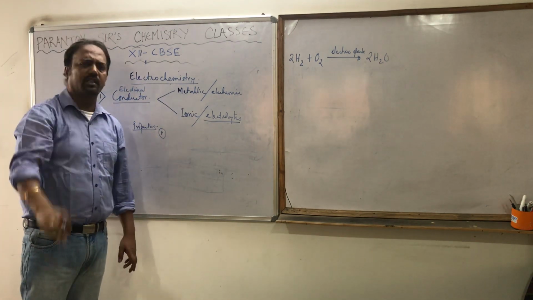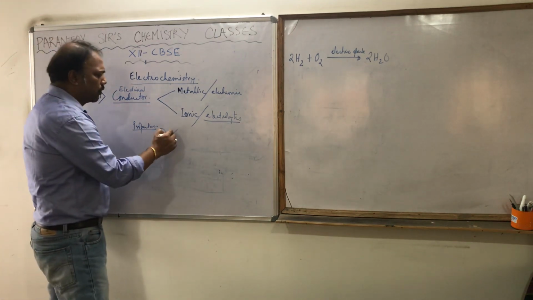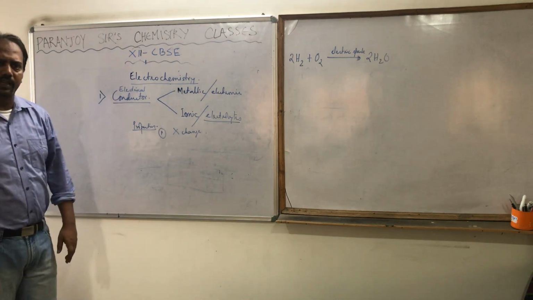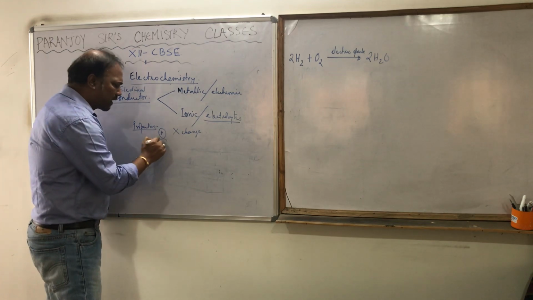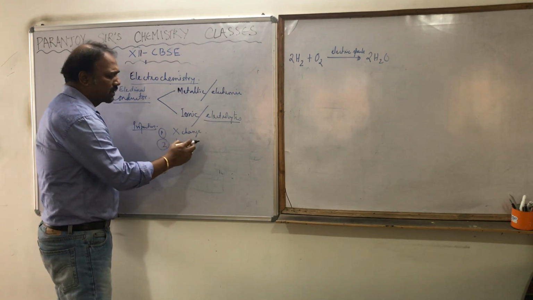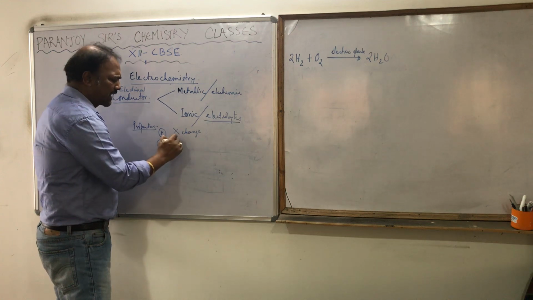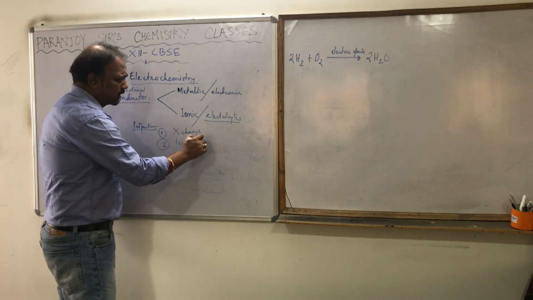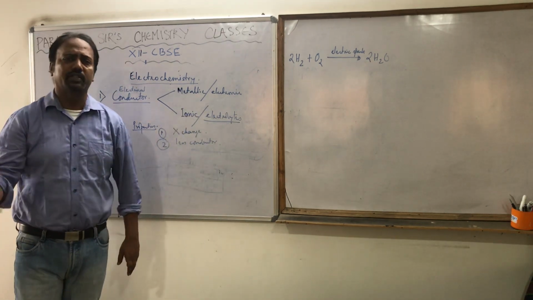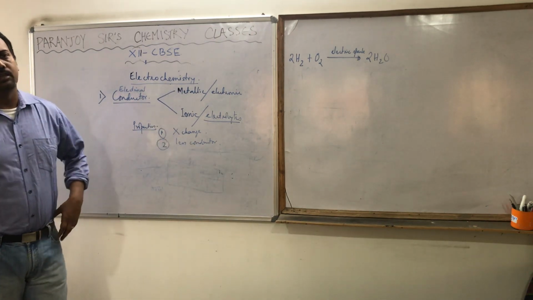Suppose some copper wire is there and electricity is passed. After 100 years also that copper will remain the same. So there is no change during the passage of electricity. That's the first point. Second point, you will be very surprised to know that it conducts less electricity. It is a less conductor in comparison to the ionic conductor. Ionic conductors conduct more electricity than metallic conductors.